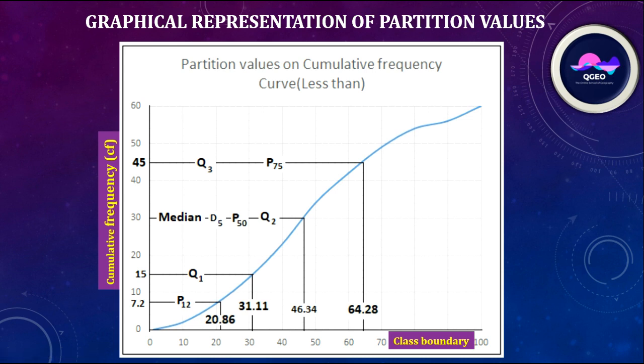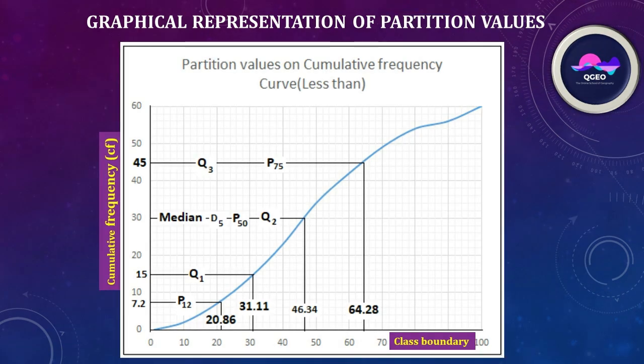In Q1, that is 60 into 1 by 4, that is 15. Here the 15, and on the x-axis you can get the value of Q1, that is 31.11. In the same manner, the median P50, Q2 is 46.34.